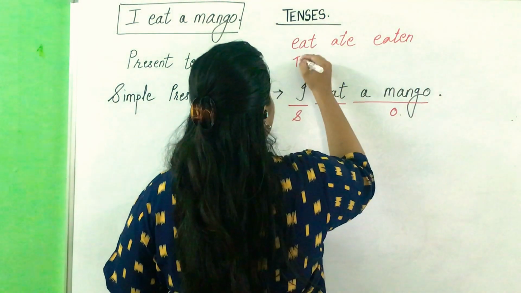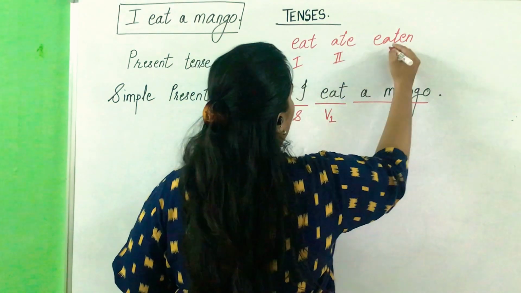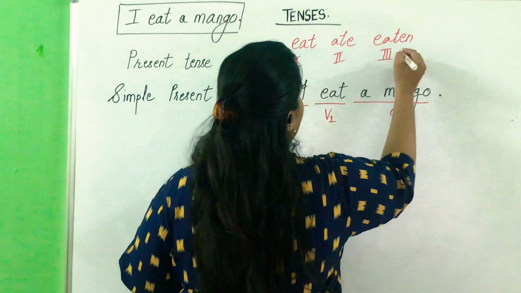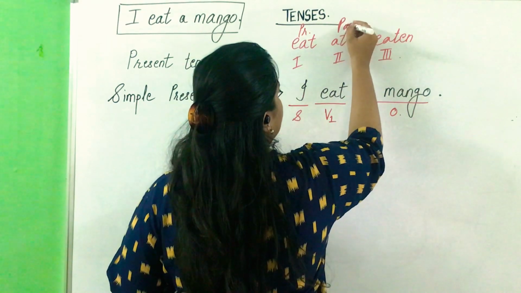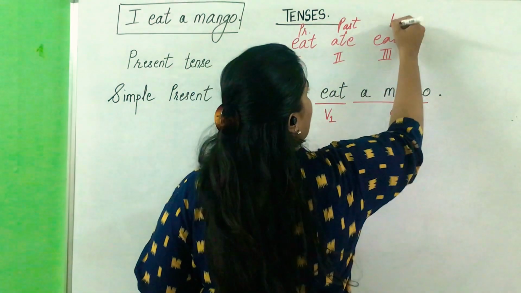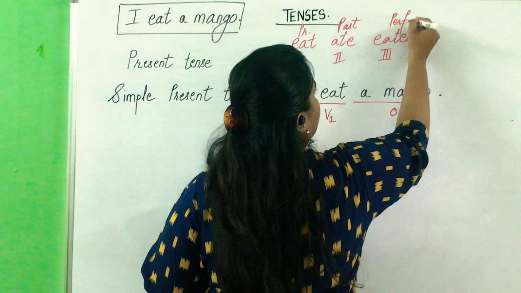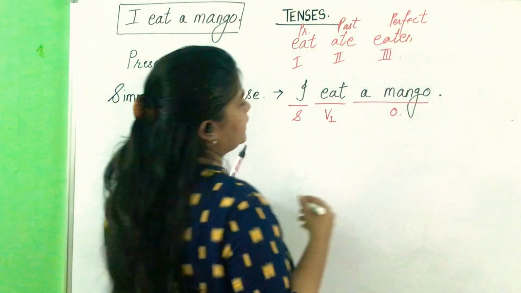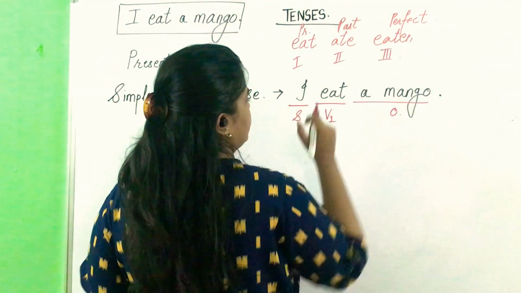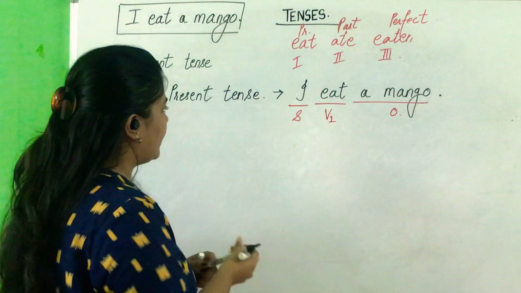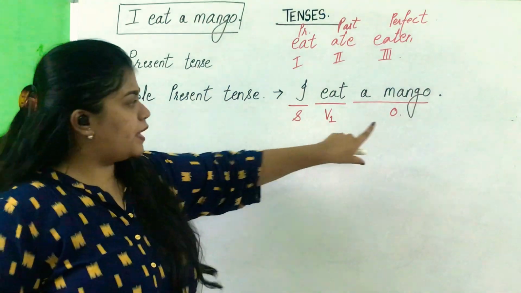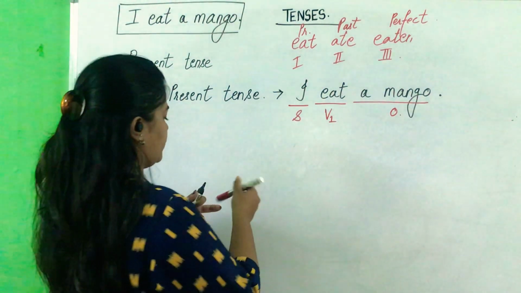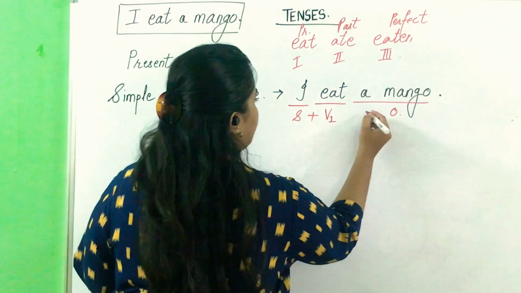This is the first form, second verb form and third verb form. This indicates present tense, this indicates past tense and this indicates perfect tense. I eat a mango. Subject plus V1 plus object. That is the formation for simple present tense.